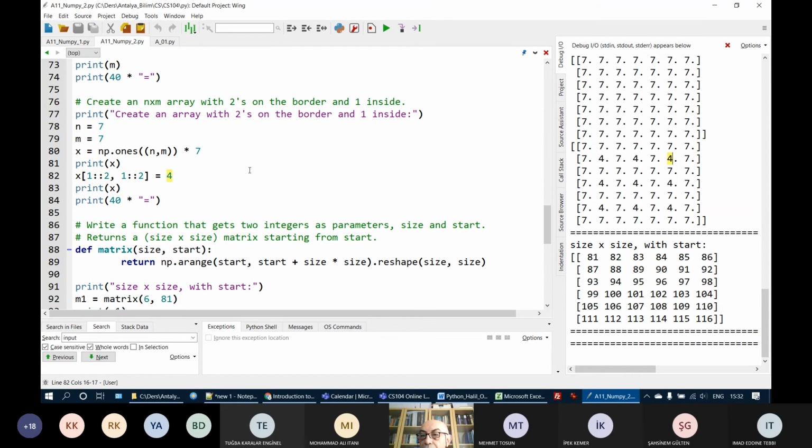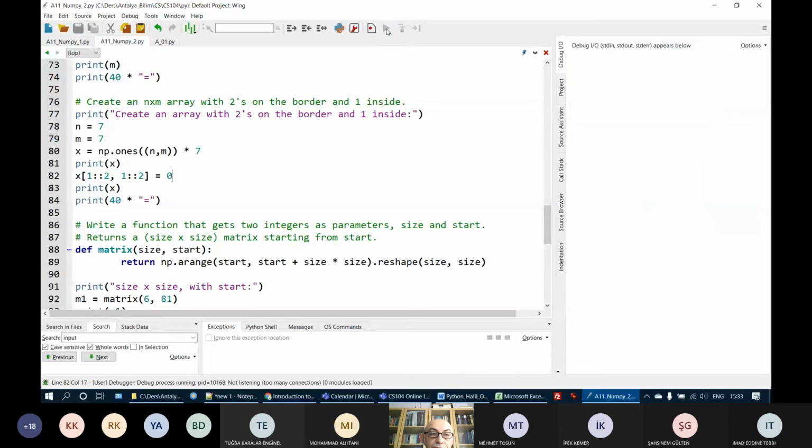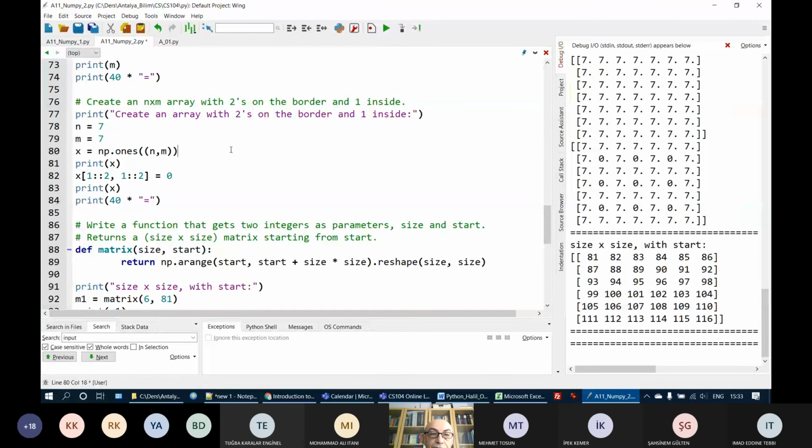What I did here, I filled all two-dimensional array with some number, and for all odd numbered rows and odd numbered columns, I stored, for example, 4. Well, let's put here 0, and let's remove this 7. So create a matrix containing ones, but all odd numbered rows and odd numbered columns contain 0. This is the result. Okay, this is the solution.